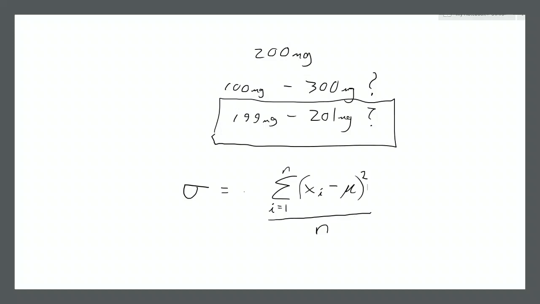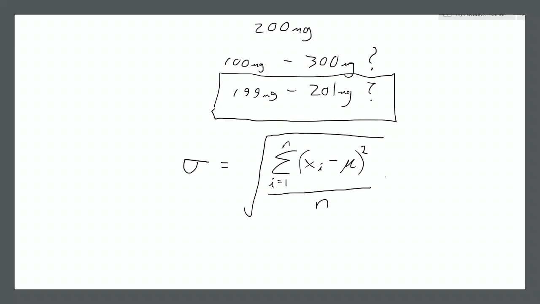It was too big or too small. So we took the square root of the final result. And that's the formula for standard deviation. That's exactly what we just did. We looked at all of the differences between the mean value and the data points. We squared those differences. We took the average of that, right? We added them all up and divided by the number of data points. And then we took the square root of our answer. That's the formula for standard deviation. And that's why standard deviation is a good measure of how widespread your data points are.